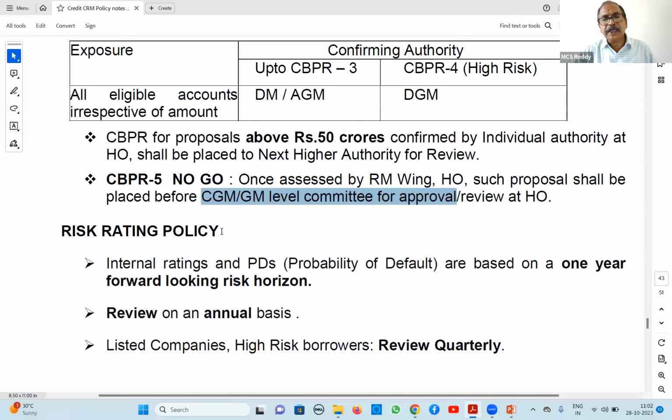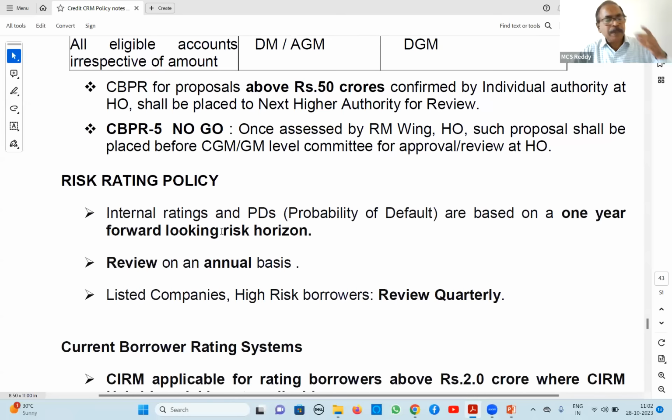Right? Next, risk rating policy. Normally risk rating is on a 1 year horizon. We calculate the probability of default, that is, whether in the next 1 year it will become NPA. That is the probability over a 1 year horizon.